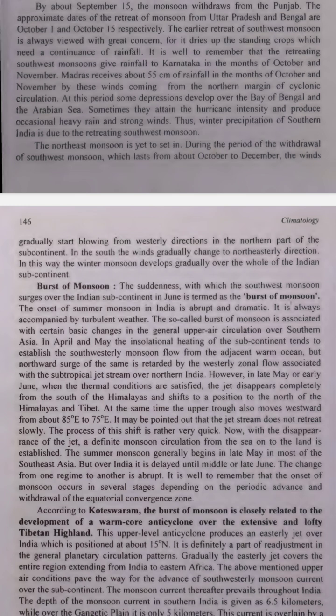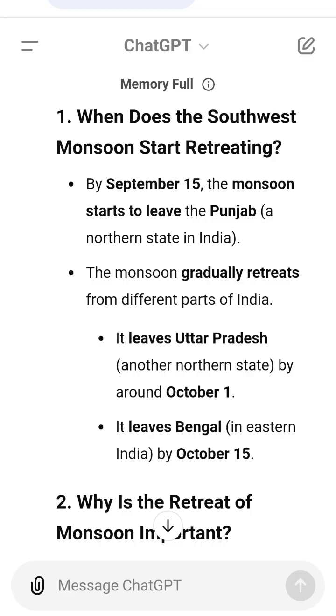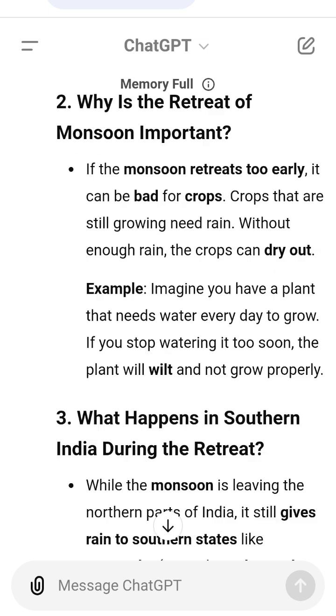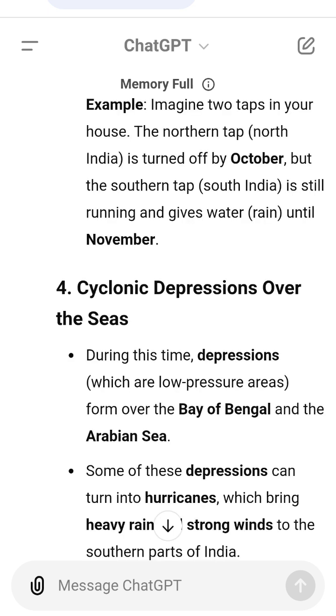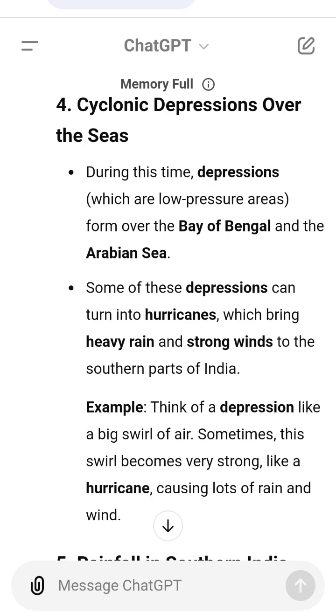Summary of the retreating southwest monsoon and northeast monsoon. 1. The retreat of the southwest monsoon starts around September 15th in the Punjab and continues until December. 2. Northern India stops receiving rain by October, but southern India continues to get rain until November. 3. Chennai and parts of Karnataka get a lot of rain during the retreat because of the monsoon winds and cyclonic depressions over the seas.